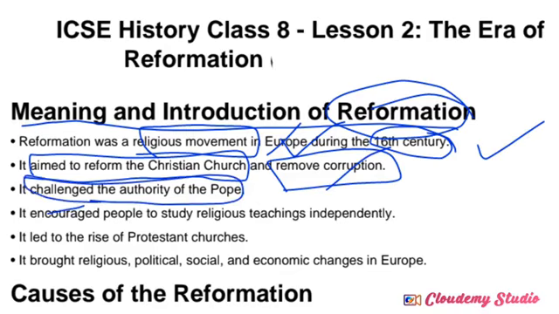The Pope is the religious head of the Christian church, correct? They challenged the authority of the Pope because the Pope was also totally corrupted during these centuries. That's why they decided to challenge the authority of the Pope, and the domination over the common people by the religious head.